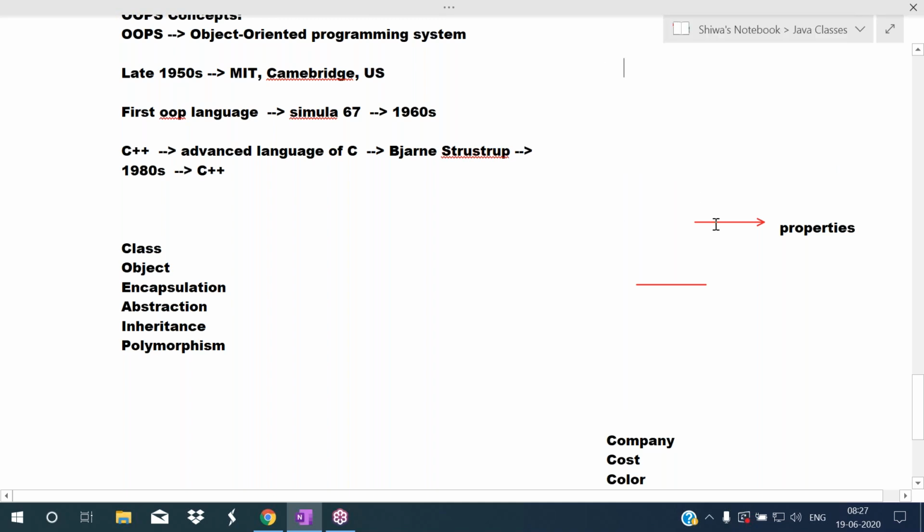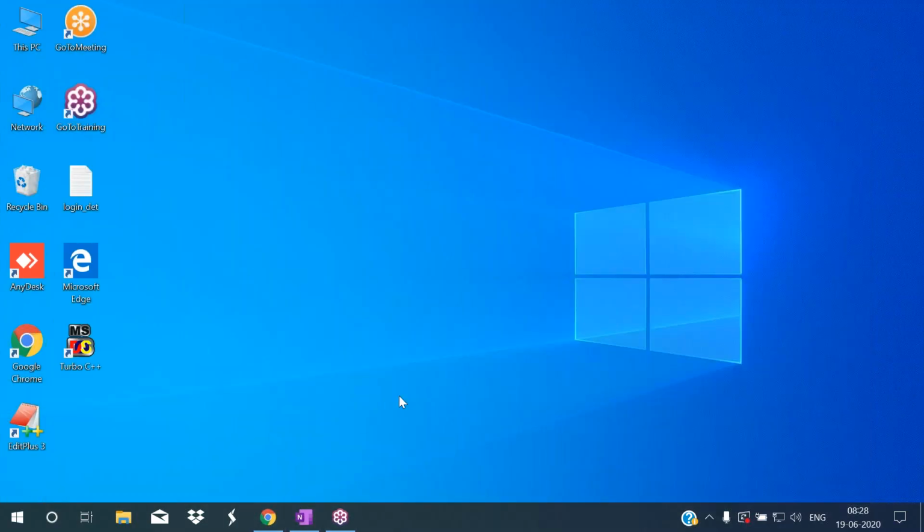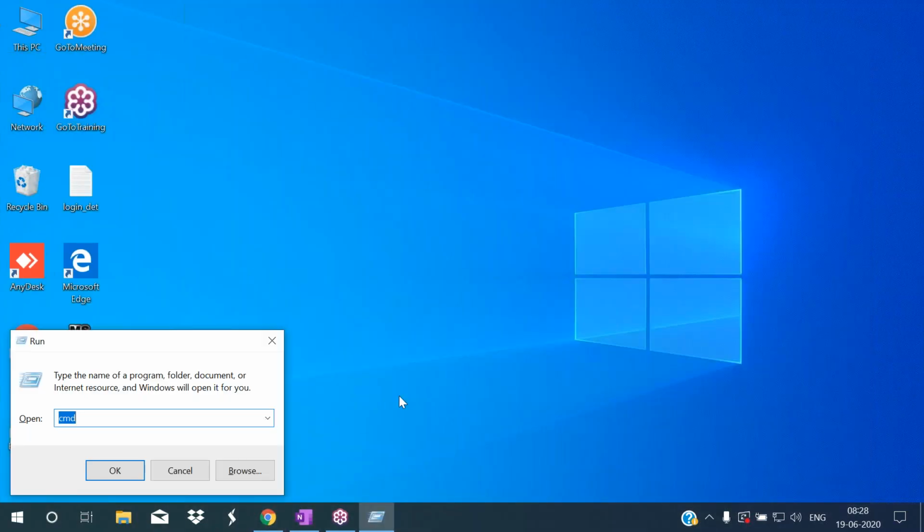Now I'm explaining what is a class. Listen carefully. Just now I explained about object. Generally, what is an object? Object means that which is physically existed. For any object, some properties will be there, as well as that can be used to perform particular actions. For example, I want to create some objects now. I'm opening Paint.